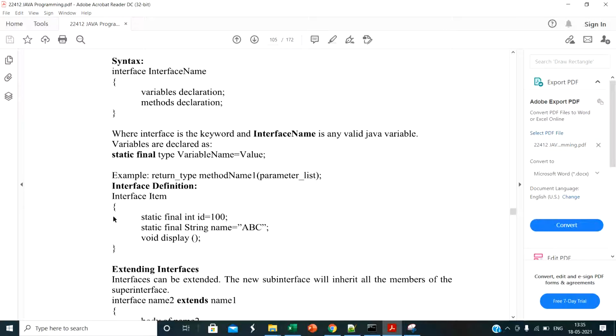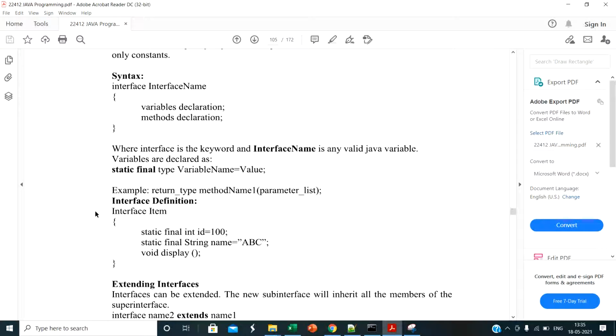Here is one example. Interface item has static final int id = 100 and final String name = abc. So these are the two constants, and here is one method, void display. So this is a simple example of an interface.